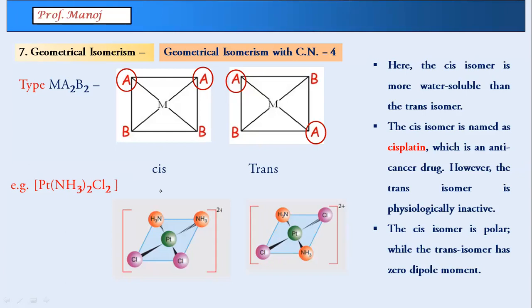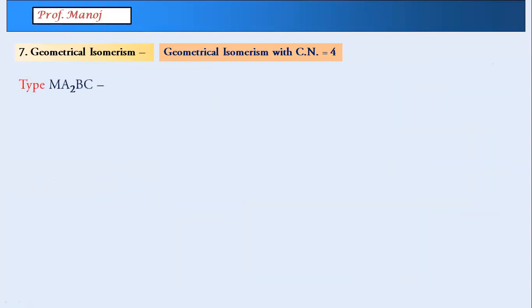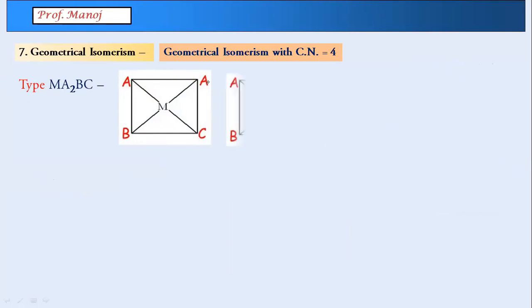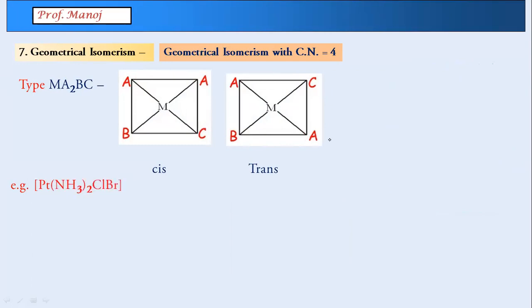Any other doubt? This is done. First type under geometrical square planar: MA2B2. Next one is MA2BC. So there will be M. My reference group is again A here, which is right now cis, you can see, and trans here. So in cis, the A groups are on the same side; in trans, they are in opposite directions.